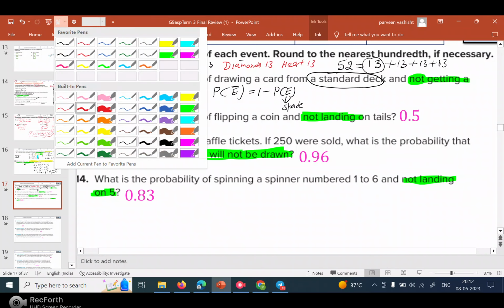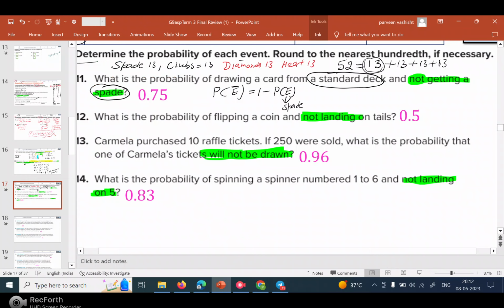So what is the formula for the not-getting event? For not getting, we put a bar on the event. It becomes 1 minus the probability of getting the same. The probability of getting a spade is 13 out of 52, but here we want not getting a spade. So use this formula: 1 minus 13 out of 52. If you divide 13 by 13, it will be 1 over 4. So 1 minus 1 over 4 will be 3 over 4. In decimal, it will be 0.75, and in percentage, it will be 75%. I hope you understood this question.